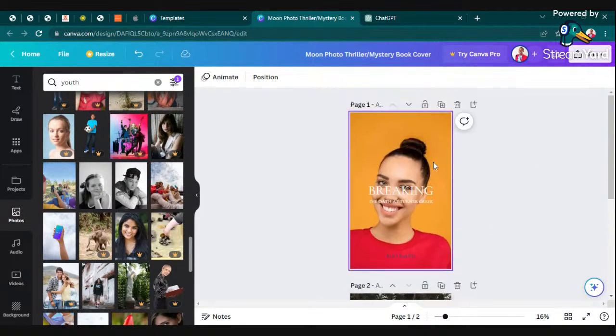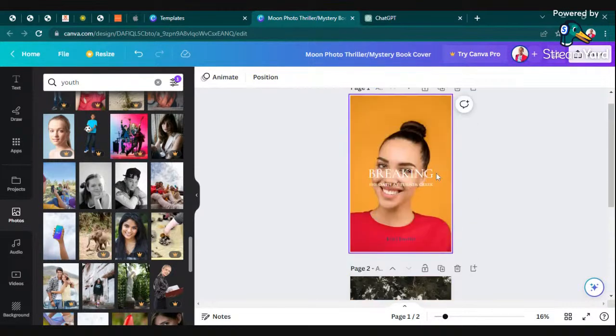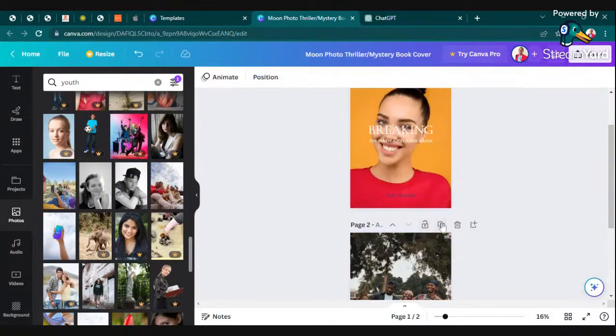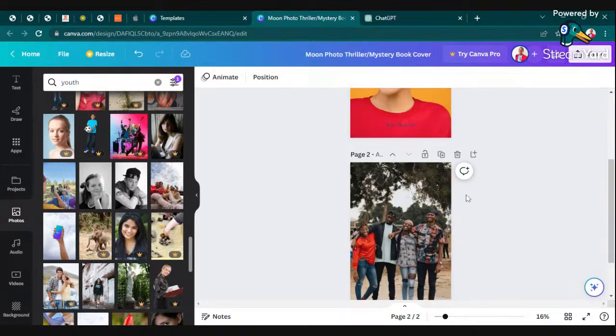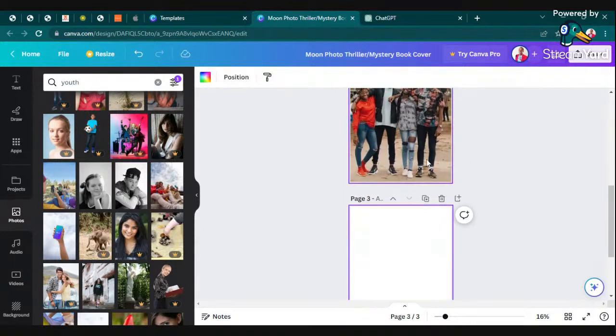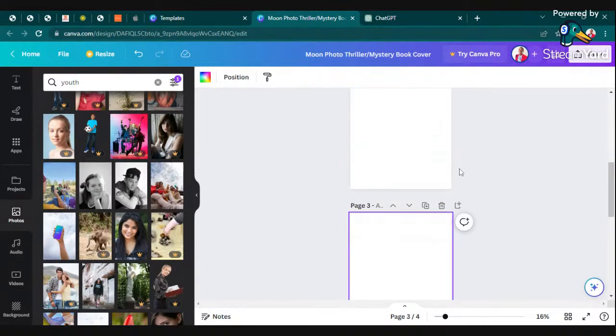I have managed to consider these two as the front and back covers. In between, I'm going to add some new pages that will help us create content within.